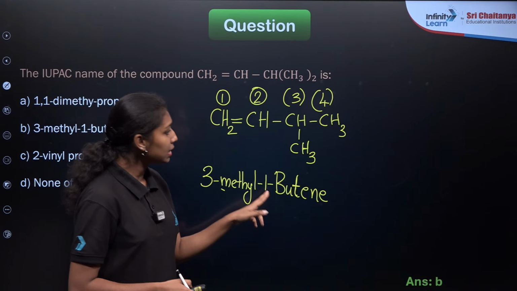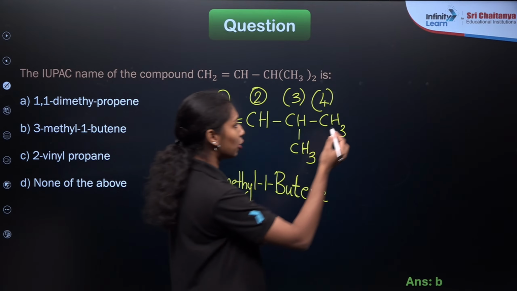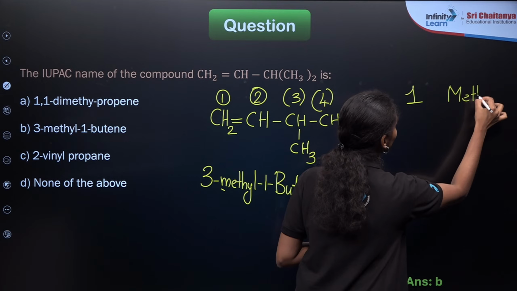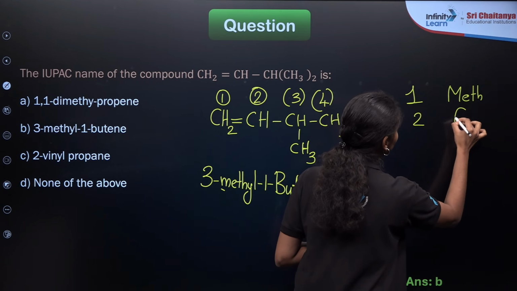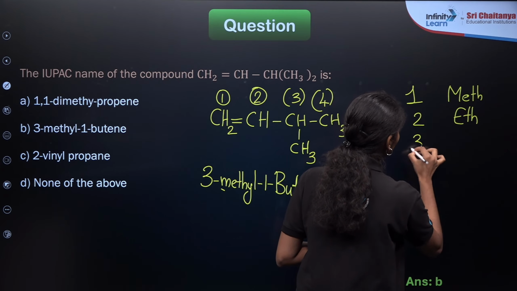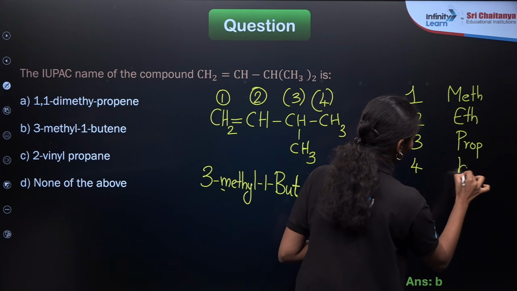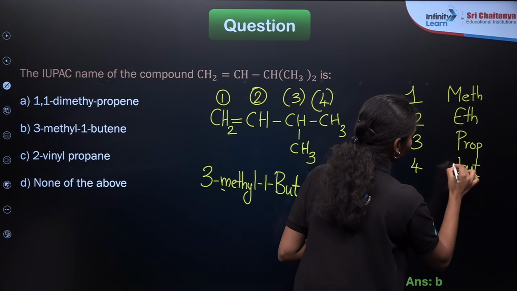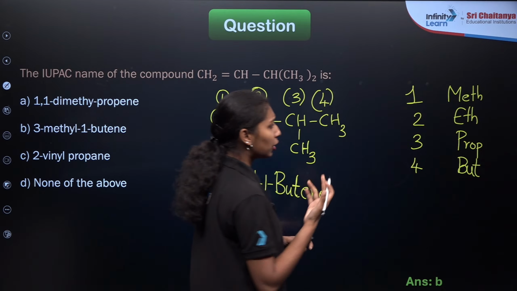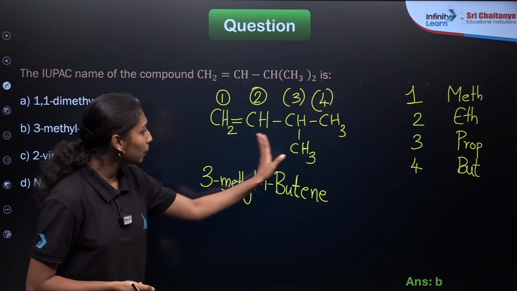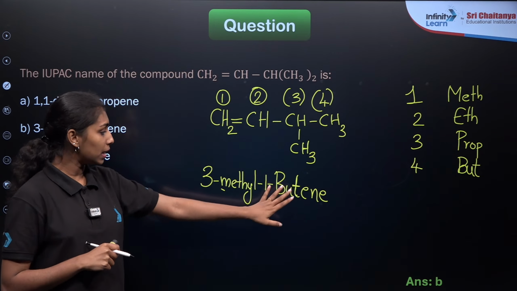4 carbons means the word root will be, there is a table. If you have 1 carbon, it will be meth. If it is 2, it will be eth. 3 is prop, then 4 will be but, and so on. There is a table mentioning the word root for the different numbers of carbon atoms. So here it is a 4 carbon compound, and we need to take the longest carbon chain.